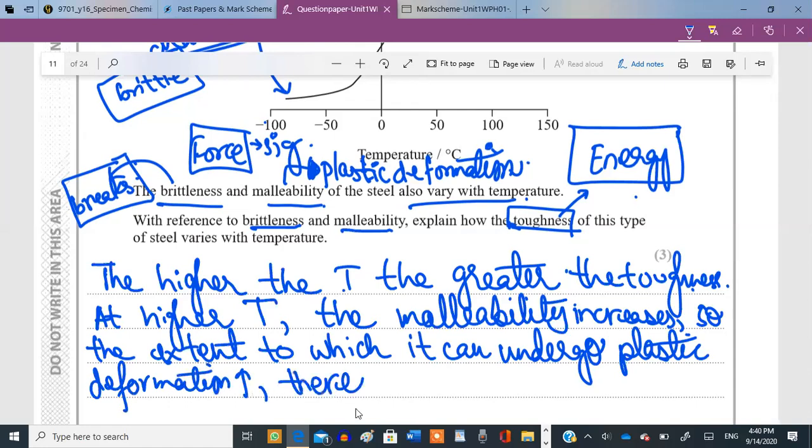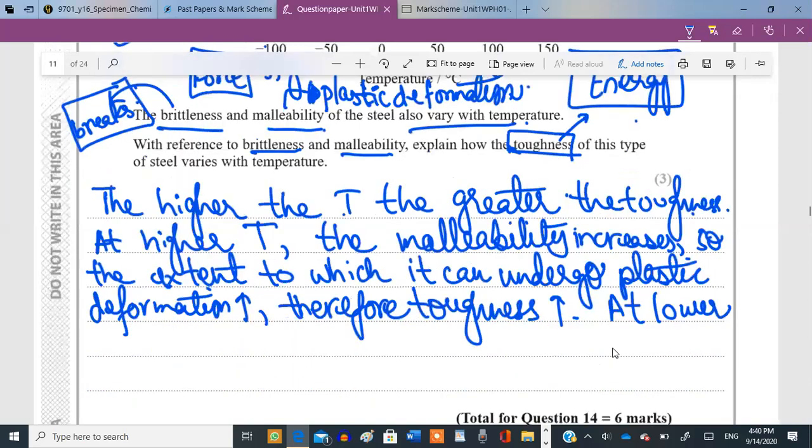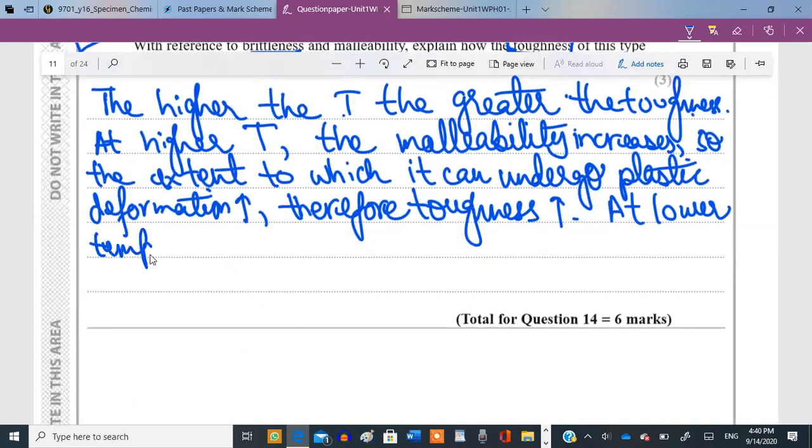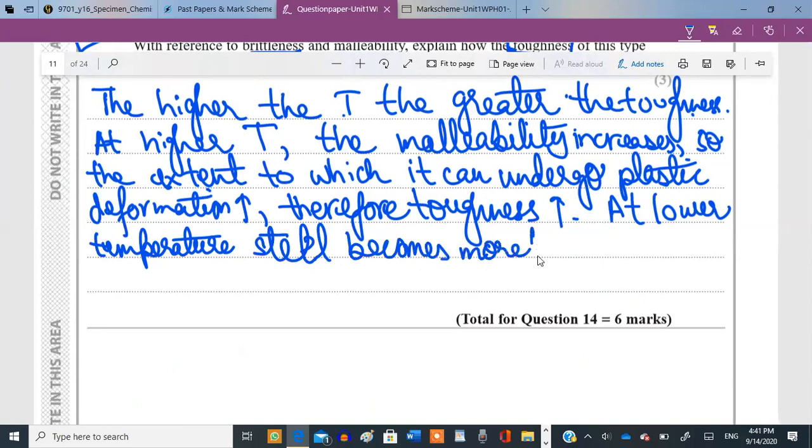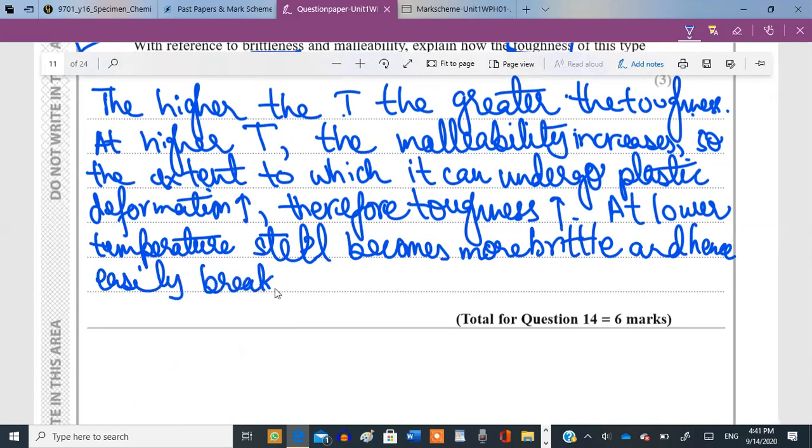Therefore, toughness at higher temperature increases. Then at lower temperature, the steel becomes brittle, and hence easily breakable. So toughness decreases.